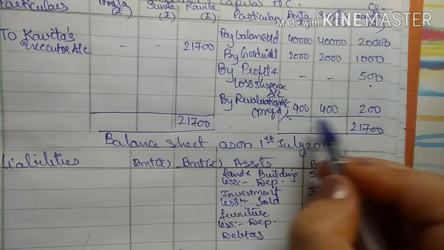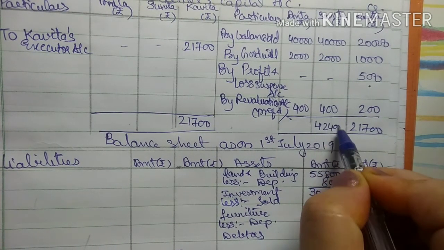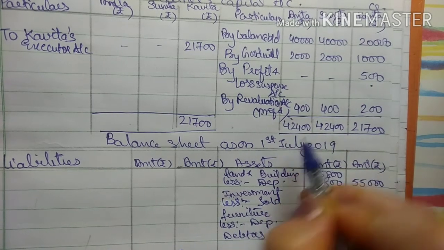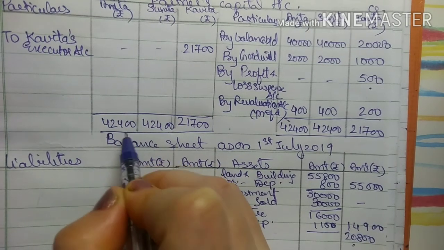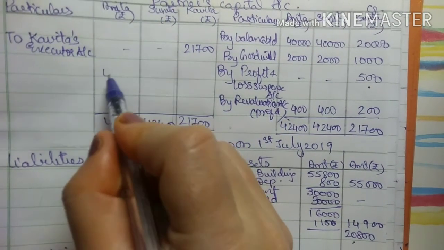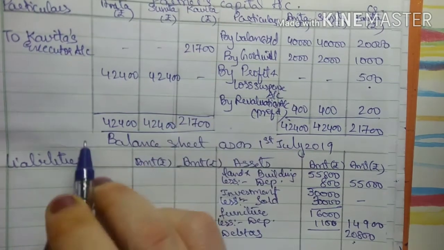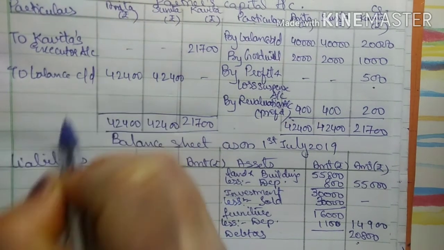Now comes Sunita. For Sunita it is 42,400. Same for Anita is 42,400, right? So there is nothing to be deducted. So 42,400, 42,400. This is nothing but to balance carried down.